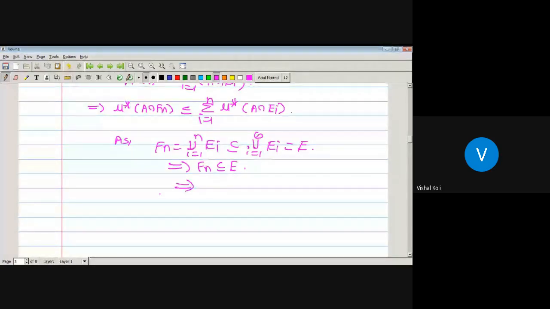If Fn is a subset of E, then E complement is a subset of Fn complement.